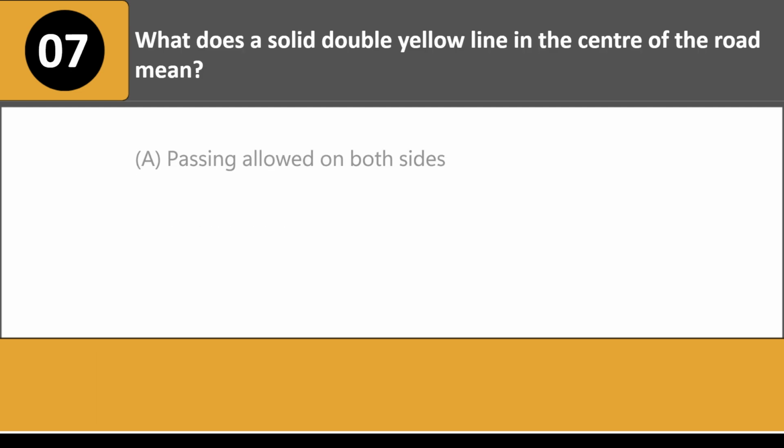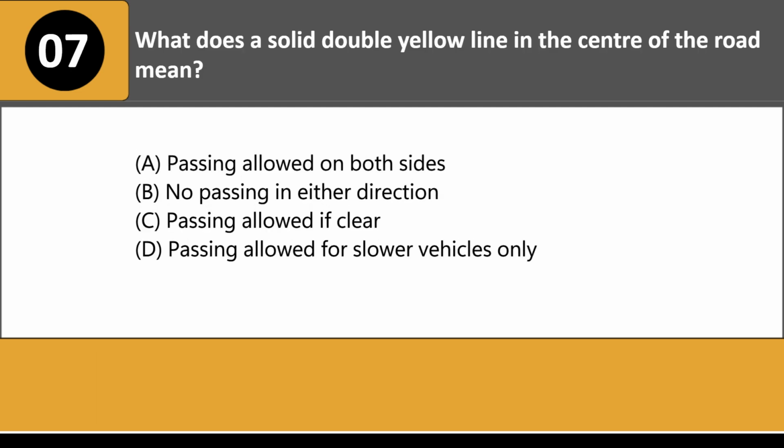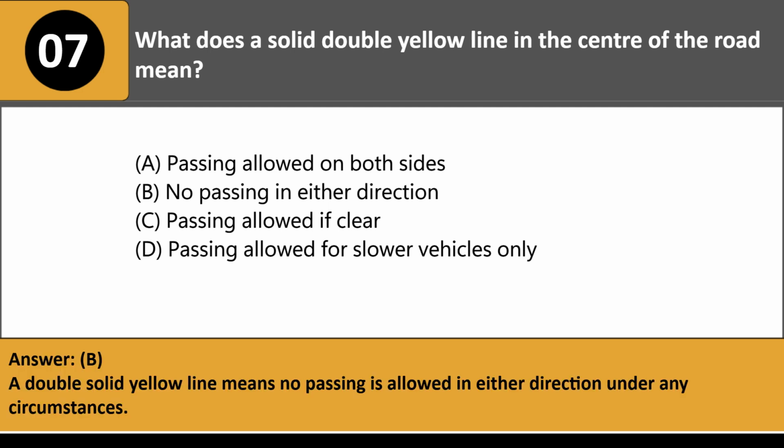What does a solid double yellow line in the center of the road mean? A. Passing allowed on both sides. B. No passing in either direction. C. Passing allowed if clear. D. Passing allowed for slower vehicles only. Answer: B. A double solid yellow line means no passing is allowed in either direction under any circumstances.